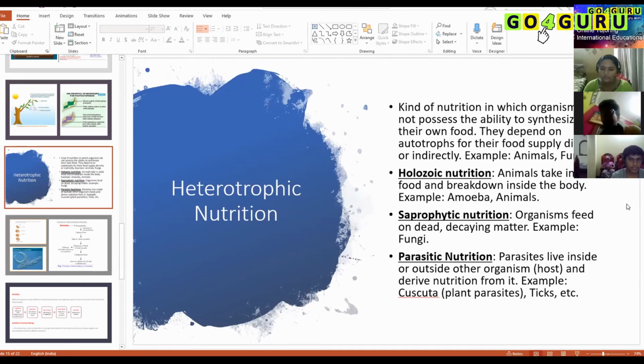It is kind of swollen up and getting decayed. That is the region where you can see mushroom growing. Mushroom is an example of fungi. The majority of fungi are saprophytic in nature.